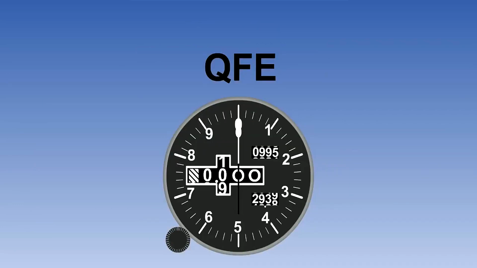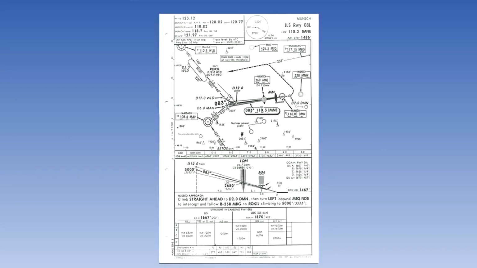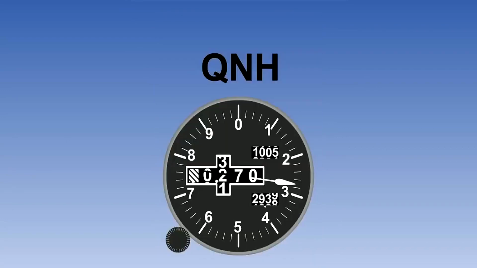QFE is the subscale setting that will cause the altimeter to read 0 when the aircraft is on the ground. The 0 datum is the airport elevation, not sea level. We can also use QNH. This is generally used by airline pilots. QNH is the subscale setting that will cause the altimeter to read the airport elevation when the aircraft is at touchdown.